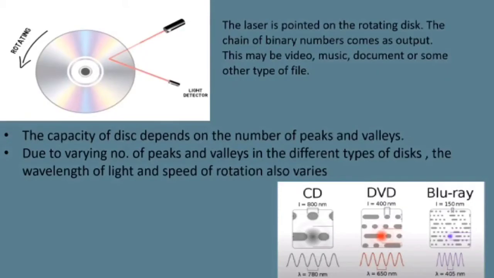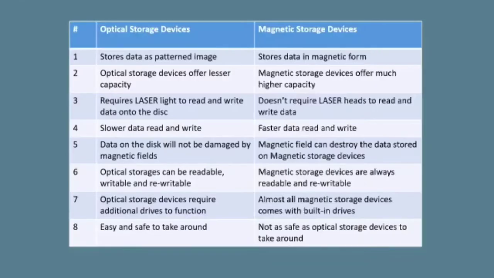Now when the laser is pointed on the rotating disc, a chain of binary numbers comes as output. This may be a video, music, document or some other type of file. The capacity of the disc depends on the number of peaks and valleys. Due to the varying number of peaks and valleys in different types of discs, the wavelength of light and speed of rotation also vary.